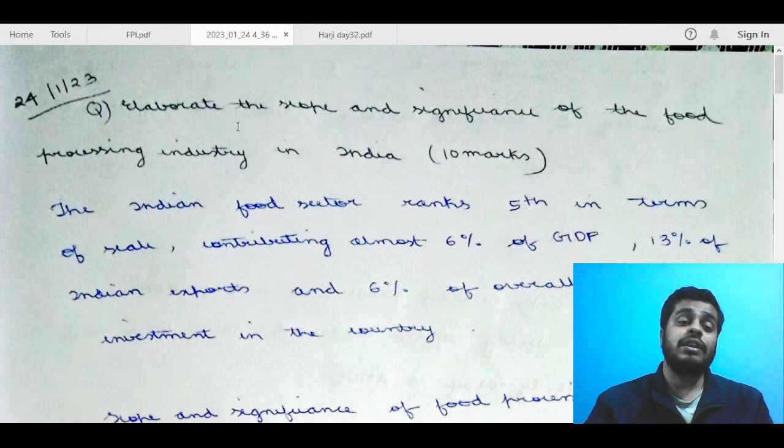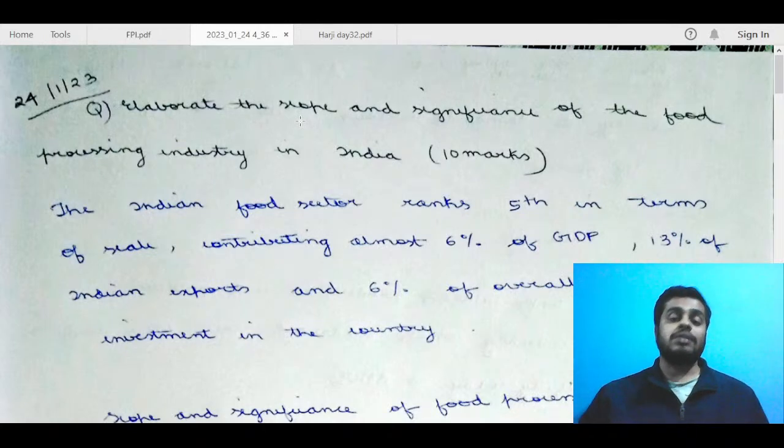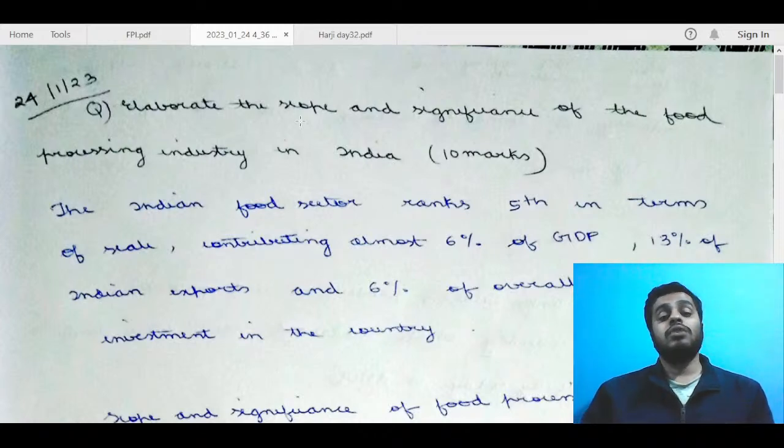If they had given discuss, then we could have thought of writing some of the constraints, because that means they wanted to holistically know about all the dimensions of the food processing industry. So when they are asking to discuss, for example, some economists who want to criticize the food processing industry will say that no, the scope is not much, and hence these are the drawbacks that the industry is facing. Then in that case, you need to write both dimensions. What is the scope? What are the positive arguments for the increasing scope, and what are the negative arguments? Like, what are the challenges?